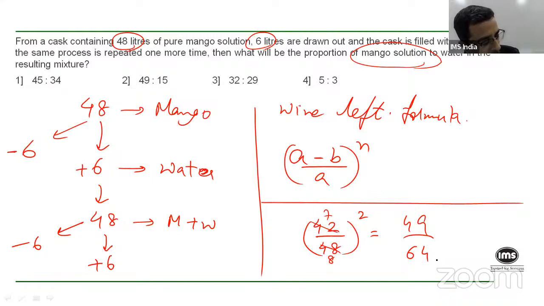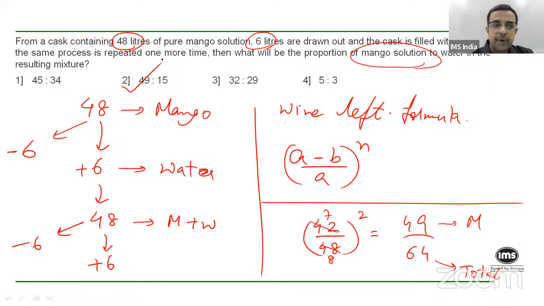So out of the total quantity of 64, 49 is mango. So how much is water? The water is the balance, 15. So this is mango, this is the total. So you have 49 mango and 15 water, and hence the proportion of mango to water is 49 is to 15. Okay?